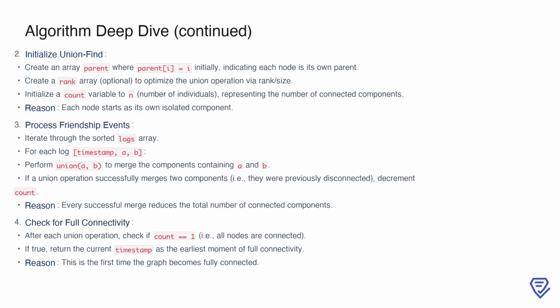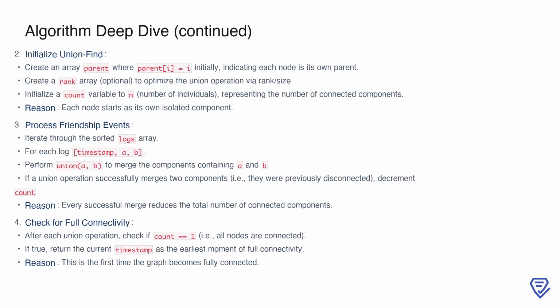This ensures that we process events in chronological order, as earlier events might affect the connectivity of subsequent ones. Once the logs are sorted, the next step is to initialize the union find structure. We create a parent array where each node is initially its own parent, representing isolated components. Additionally, we can use a rank array to optimize the union operation by always attaching smaller trees under larger ones. We also introduce a count variable, set to n, which keeps track of the number of connected components. Initially, each node is its own component, so count equals the total number of nodes.